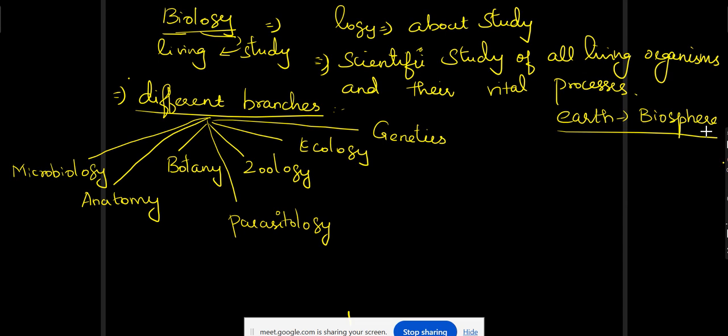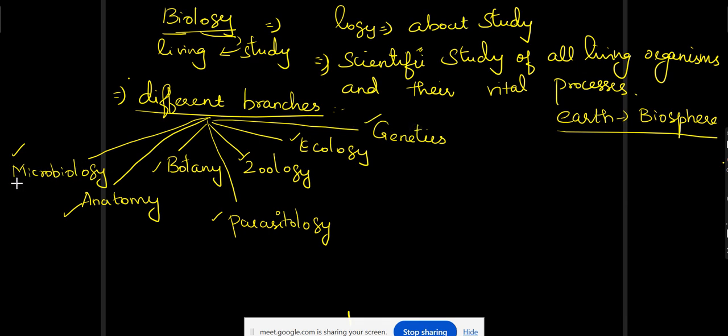So we have different branches in biology. What are those? I have written some of the important terms in the biology branches. The first one is microbiology, anatomy, botany, parasitology, zoology, ecology, and genetics. So now we'll see one by one what each term denotes.